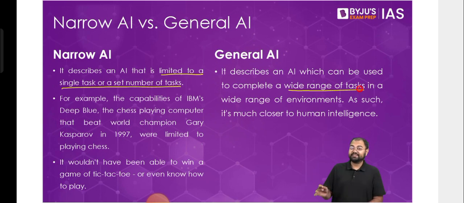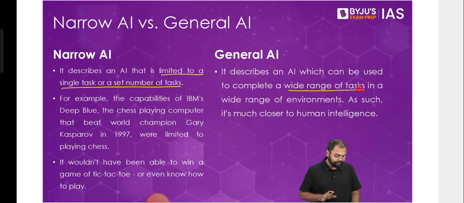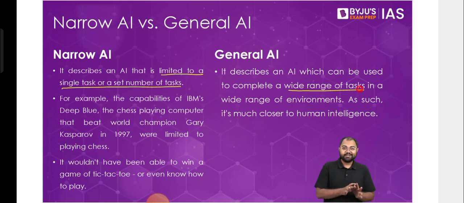We still haven't reached a place where we can say that general artificial intelligence is actually being used in the real world. So that's why we see that right now whatever we have is weak artificial intelligence and narrow artificial intelligence. Right now we do not have artificial intelligence-based systems which are strong and general.